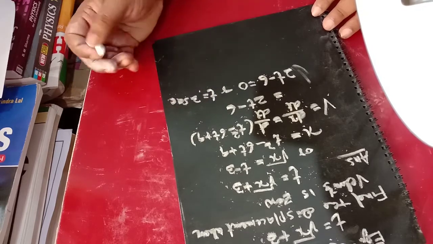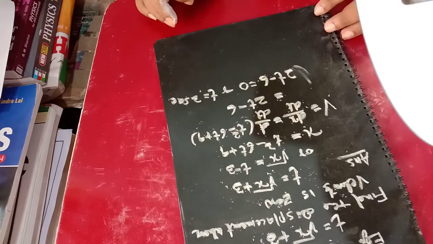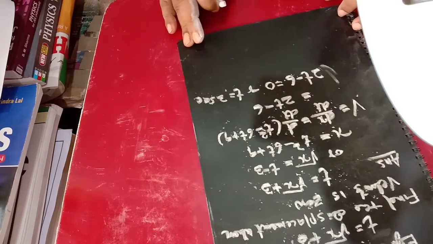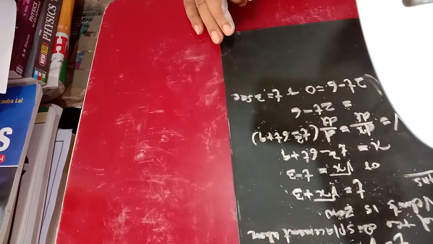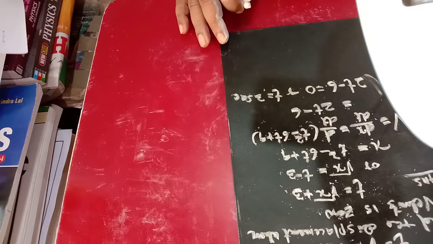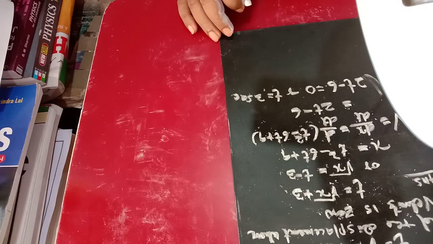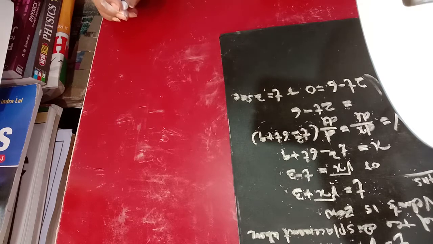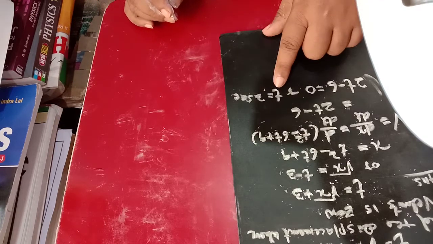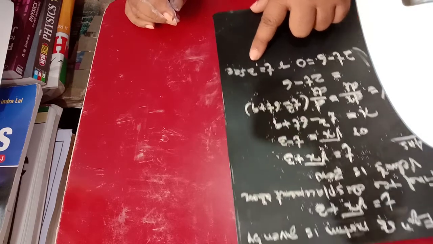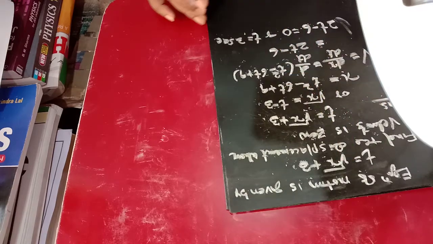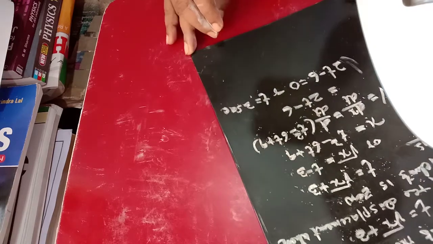So when t equal to 3 seconds, what happened? When 2t minus 6 equal to 0, you are getting t equal to 3 seconds, and put this value of t equal to 3 seconds in the above equation. Above equation में डाल दो उसमें.